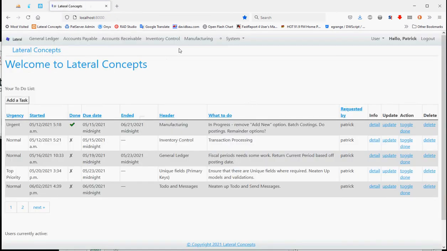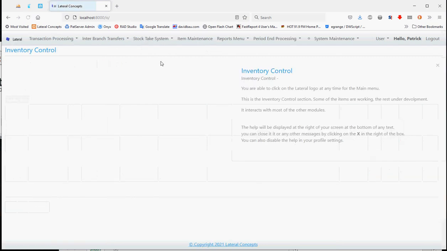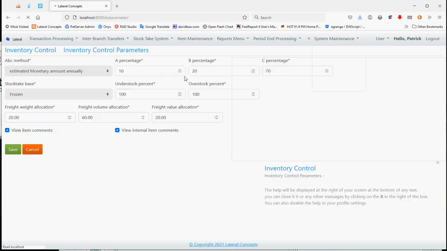In the inventory control, you have your different parameters: what percentage is allocated to freight when items are moved, what percentage of the value of the freight is allocated to weight or volume, or even the value if there's possibly insurance or so.